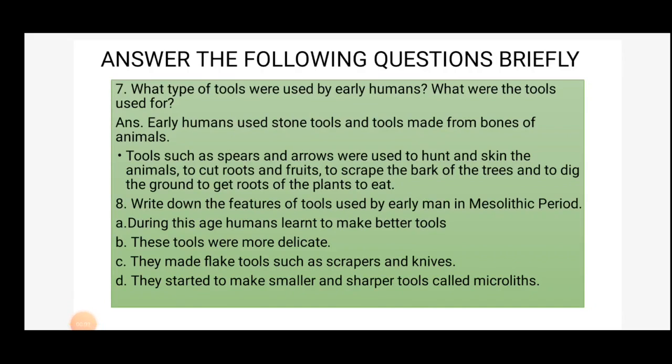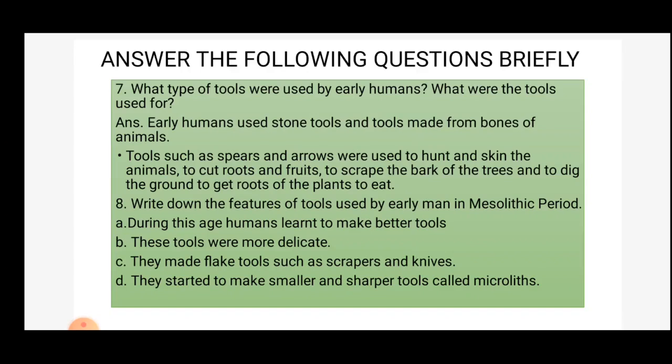Seventh question is, what type of tools were used by early humans? What were the tools used for? Answer is, early humans used stone tools and tools made from bones of animals. Tools such as spears and arrows were used to hunt and skin the animals. They were also used to cut roots and fruits, to scrape the bark of the trees, and to dig the ground to get roots of the plants to eat.